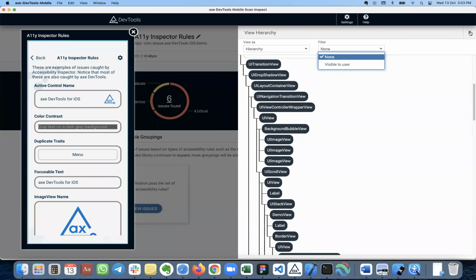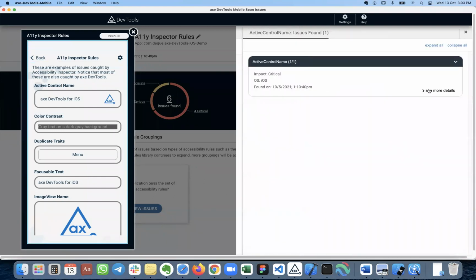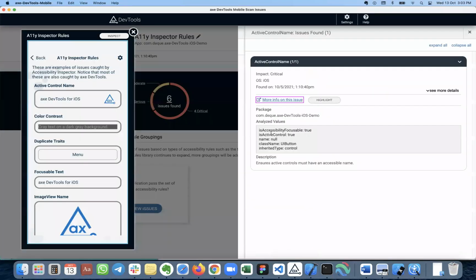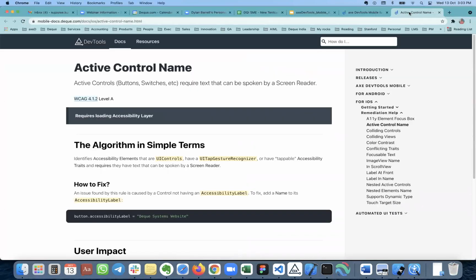And then if I go back to the remediation, I want to show how important this documentation is. I just clicked this particular more info on this issue, and it took me to a documentation site, which tells you under which WCAG criteria this issue is relevant, against which particular success criteria this issue failed, and whether it is level A, double A, or all of that.